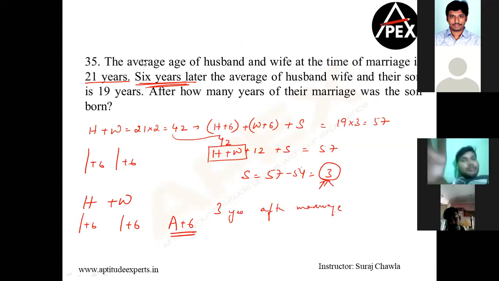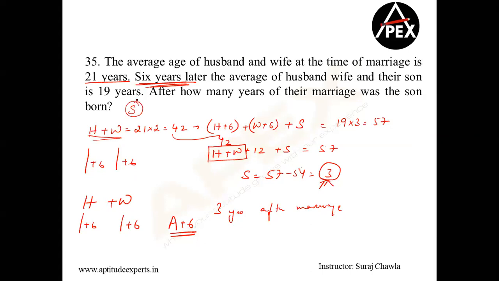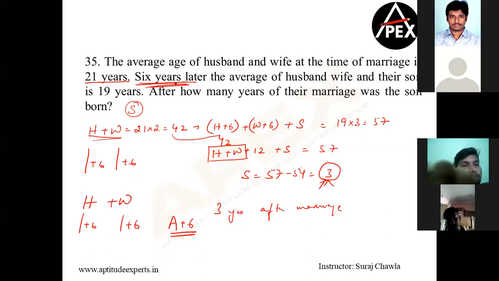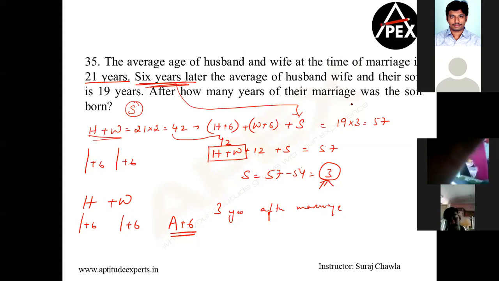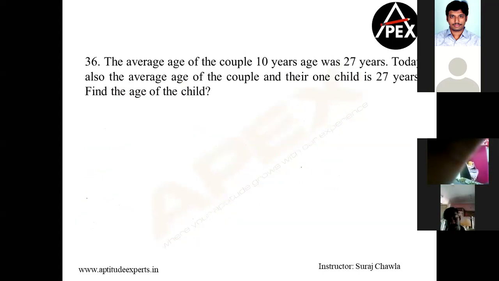I repeat, at the time of marriage, H plus W. If you say, sir, assume the value of son also as S, then you are assuming that at the time of marriage, the son was born. Clear? So 6 years later, I do not know the age of the son. So therefore, I'm assuming S is the age of the person at this point in time. Clear? Thank you.